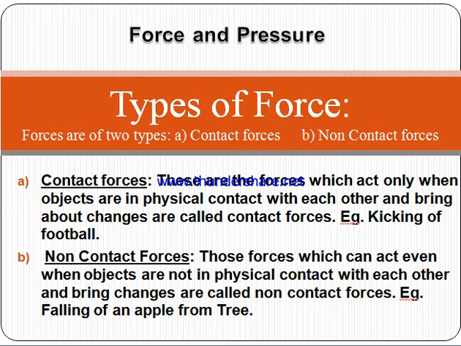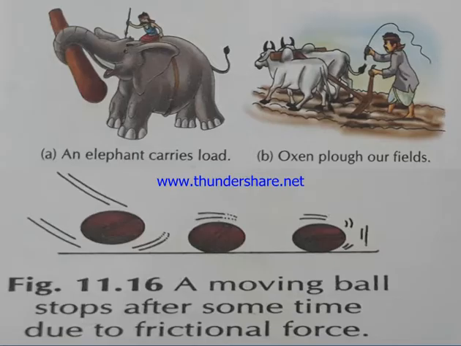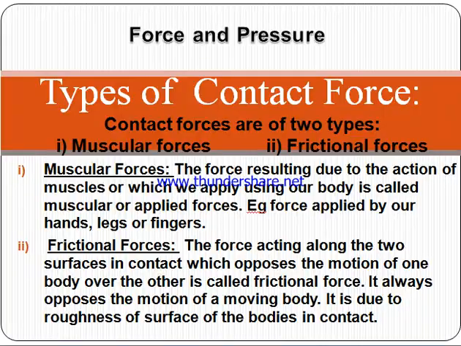You may also know about magnets. You have two magnets. When you place one magnet at some distance from the other magnet, the other magnet attracts or repels. So they have some force of attraction. This force of attraction is a non-contact force. So we have examples of contact and non-contact forces.